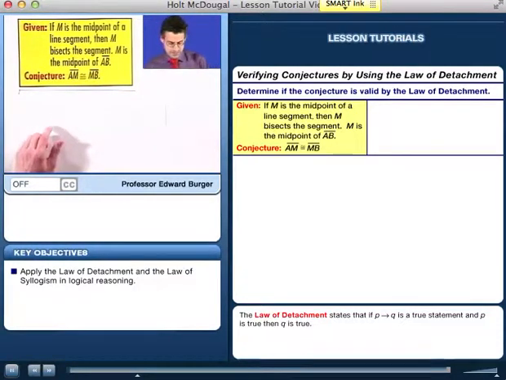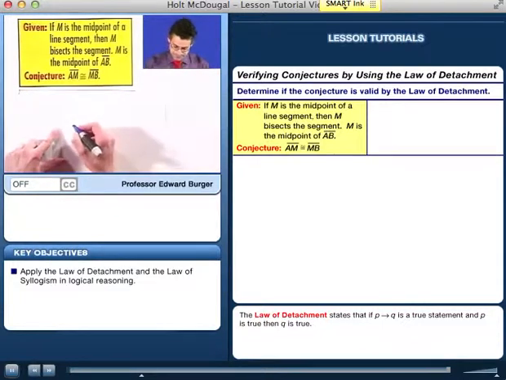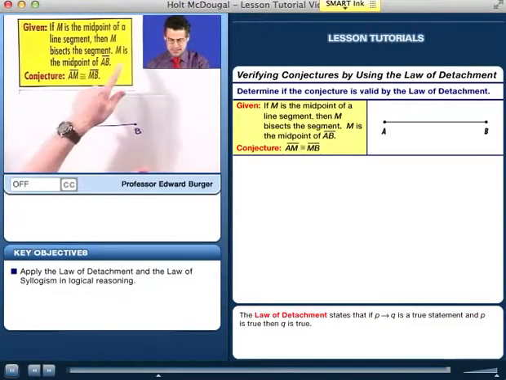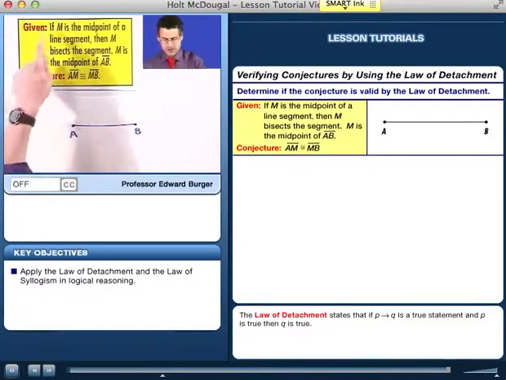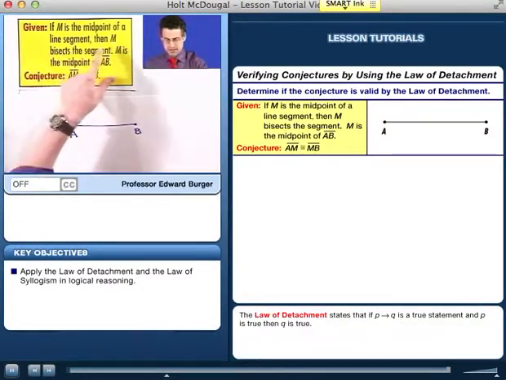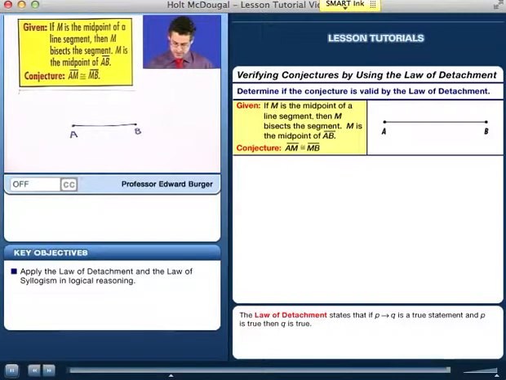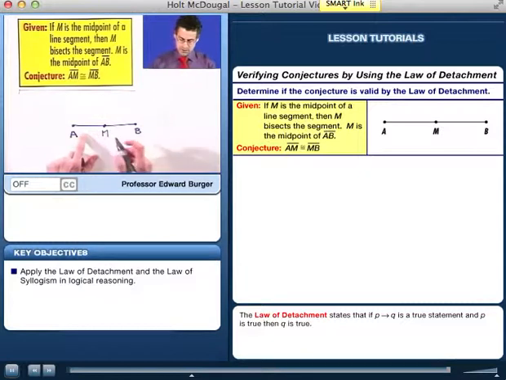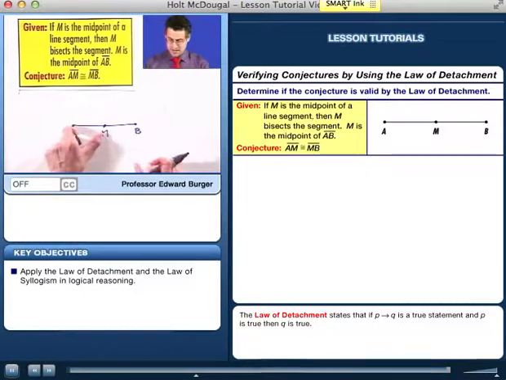Well, a little picture here might not be a bad idea. So here's the line segment AB, and M, we're told, is the midpoint. And then we also know that if M is the midpoint, then M bisects the segment. So M is the midpoint, therefore it bisects the segment. And so therefore we know that this length equals that length, and so therefore we know that in fact this segment is congruent to that segment.